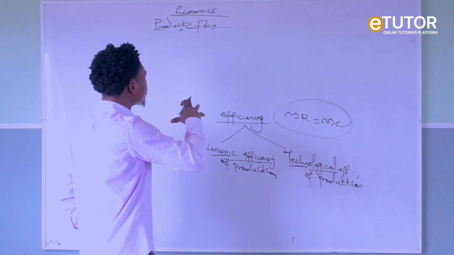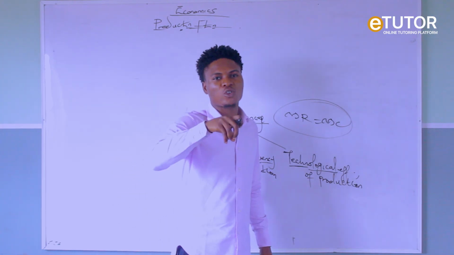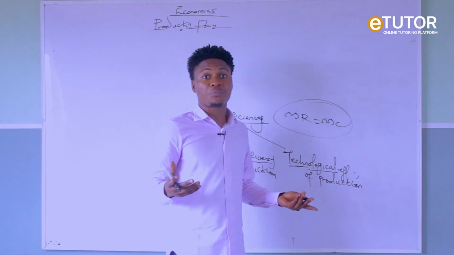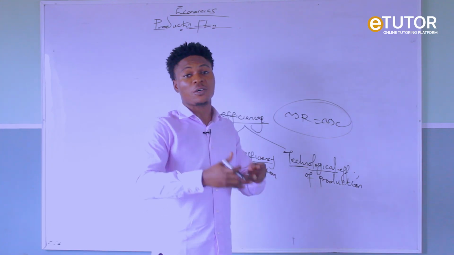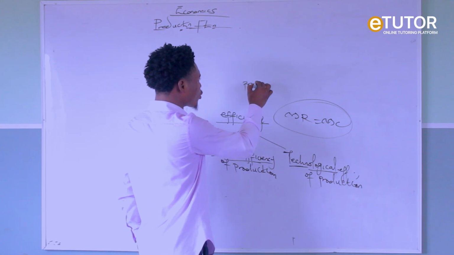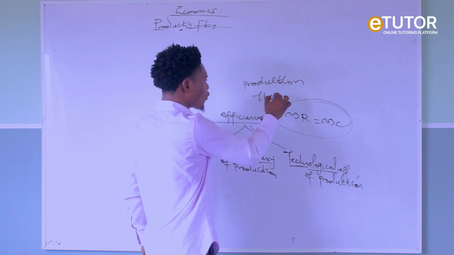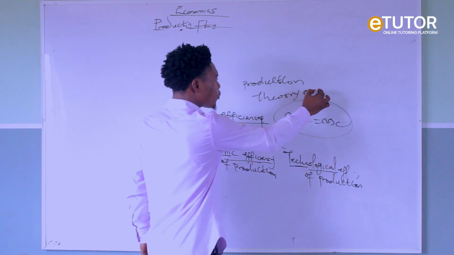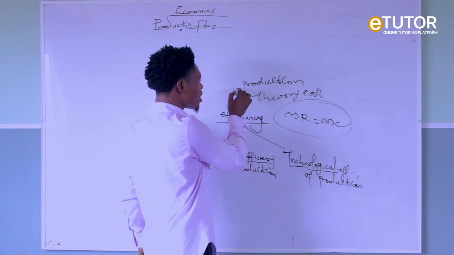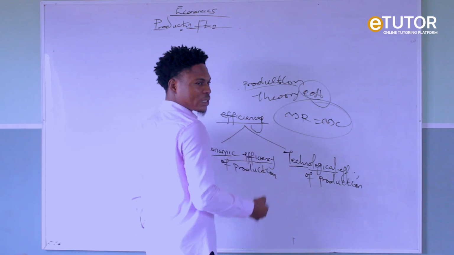Now, in production, we want to deal majorly with our factors of production, because without the factors, production cannot take place. And it is from production, when you produce, that we get the theory of cost, because to produce, you need to spend money. So the money spent to acquire your production factors is the cost of production.